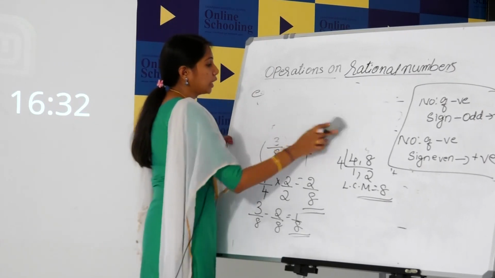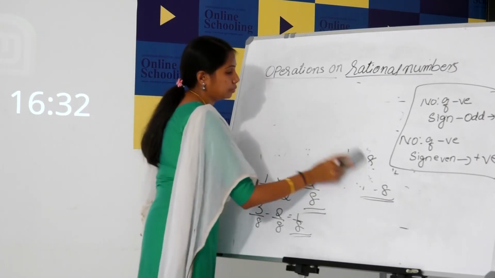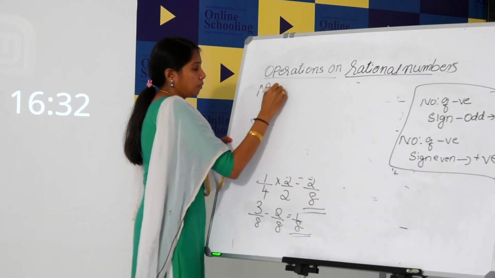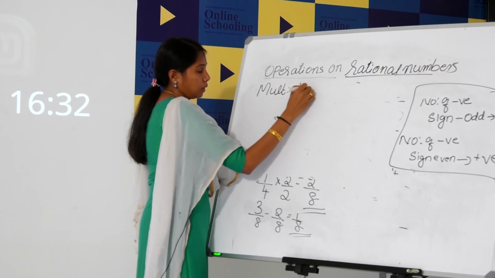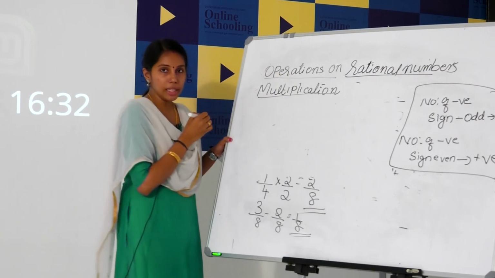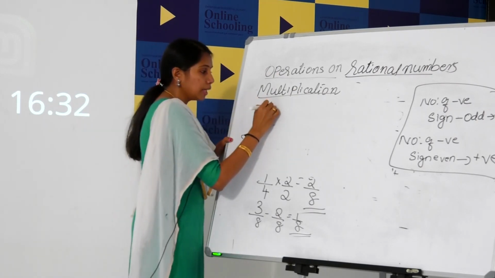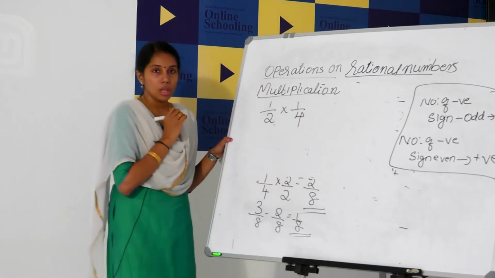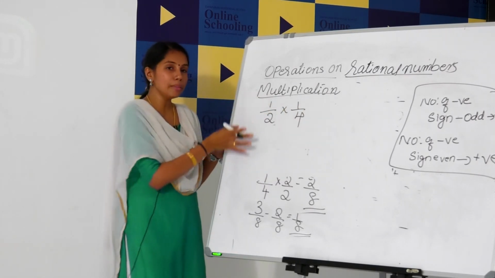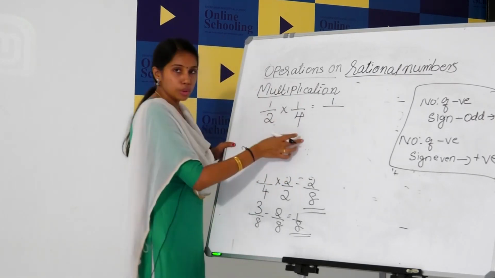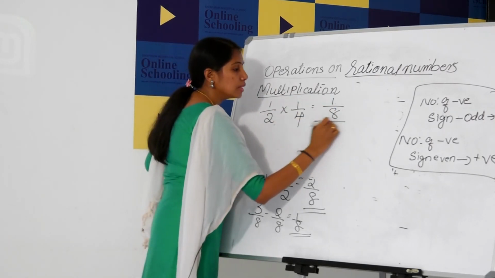Next, multiplication. How can we multiply two rational numbers? See, 1 by 2 into 1 by 4. Just multiply the numerator, then multiply the denominator. So 1 into 1, 1. 2 into 4, 8. This is the answer.